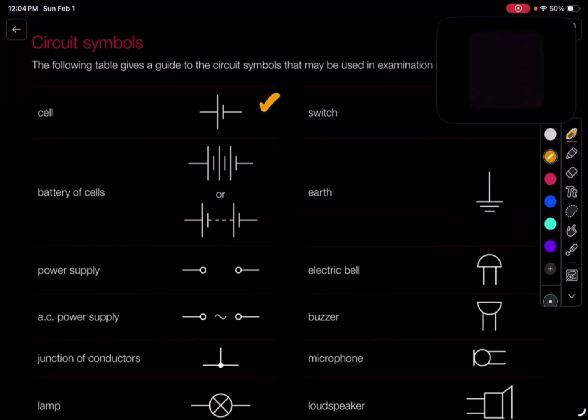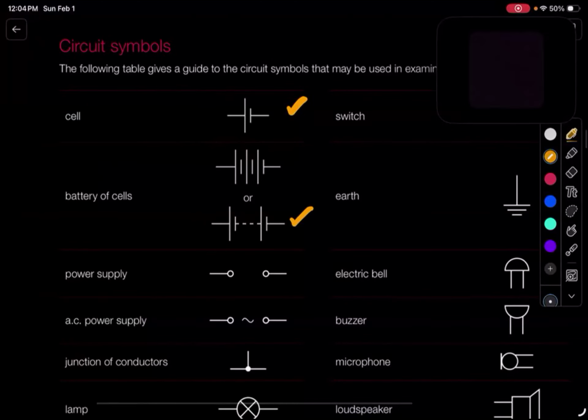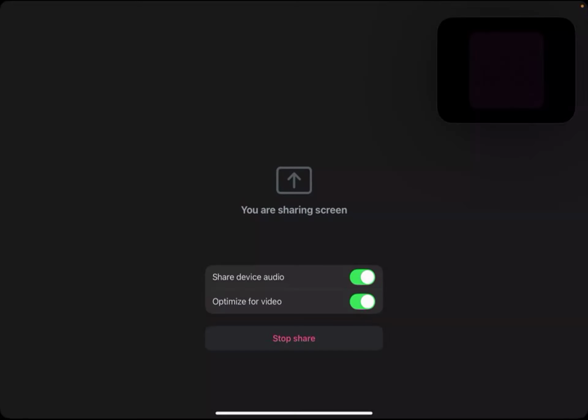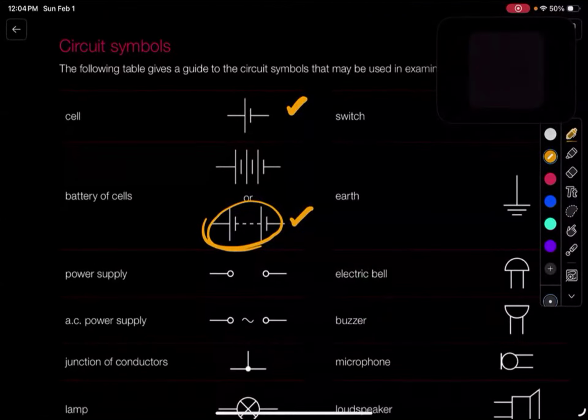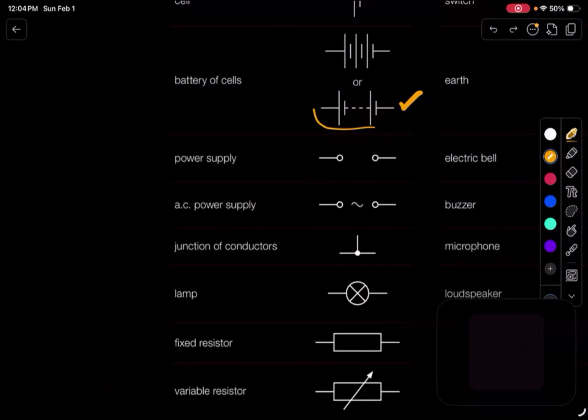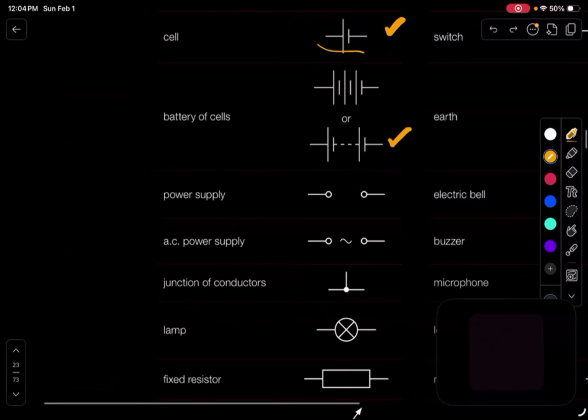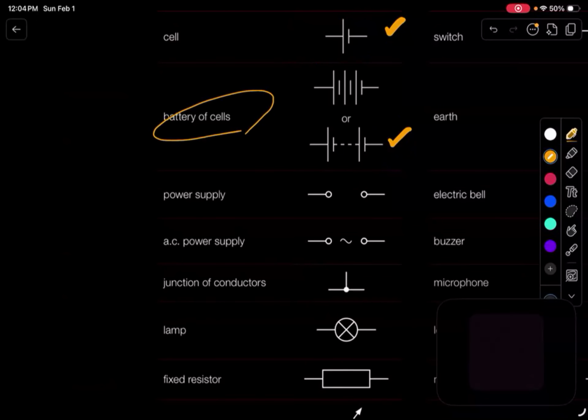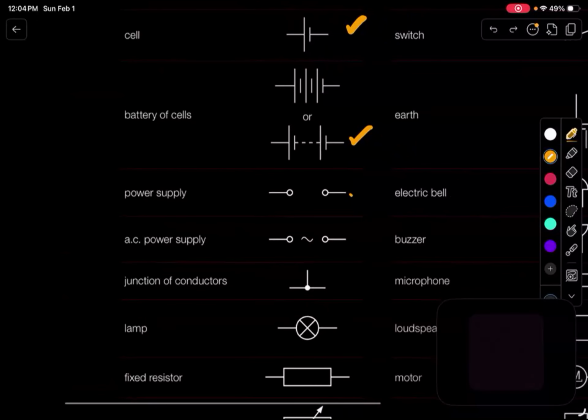Cell, extremely important. This is a battery. Make sure you remember that a battery actually looks like this, and a cell looks like this, because a battery is made up of multiple cells. So that means you will have to draw this dotted line in between. Okay. Then this is a power supply, extremely important. This is a DC power supply, in fact.